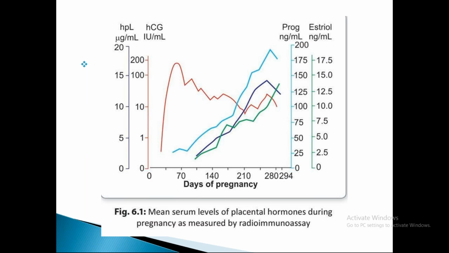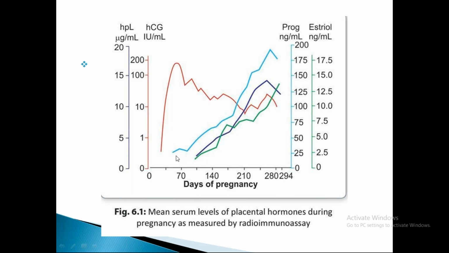You can see in this chart, the red one shows HCG levels, where around 70 days you can see this peak, 100 to 200 international units per ml. Then it goes down by 130 days, coming down to 10 to 20. Later on, it is maintained, with a second peak at 32 weeks of gestation. So this is the graph of beta HCG.